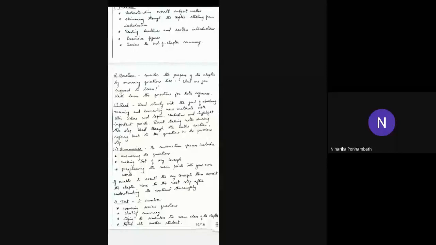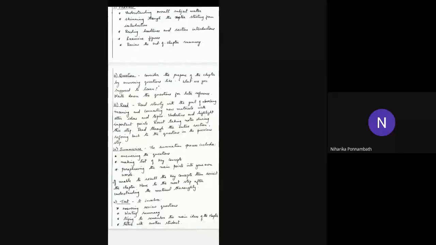In comprehension, the most important part is always question. We have to frame questions. We have to find answers to those questions. Once we frame questions and find out answers to these questions, that material, what we are reading, we understand that in depth and it will go to our long-term memory. So questions are very important while reading for comprehension, and only through answering questions we will be able to understand the materials in detail. So that's why we are giving question answer sessions every time, even for university.